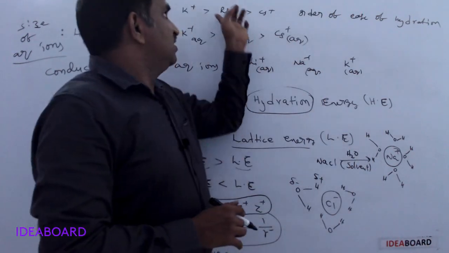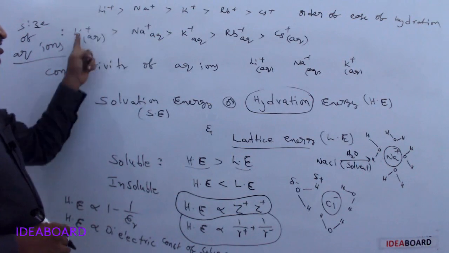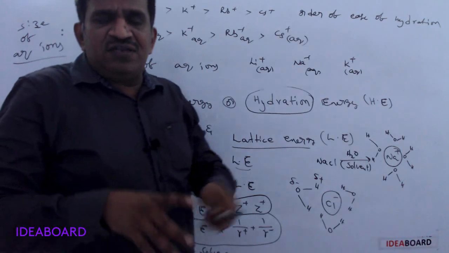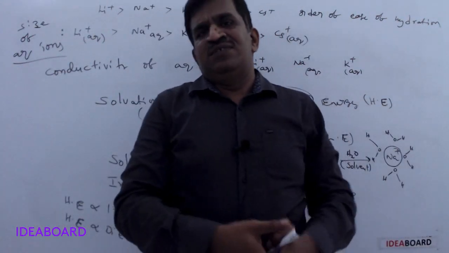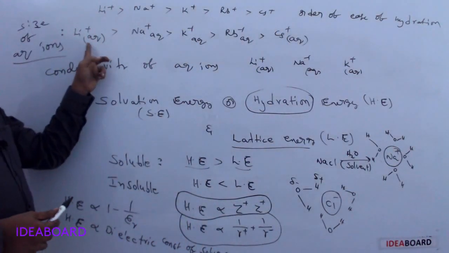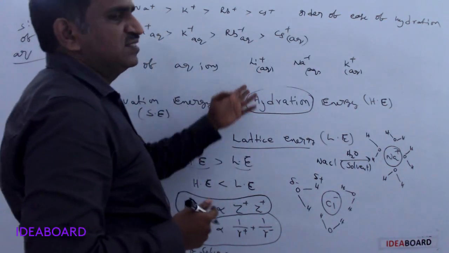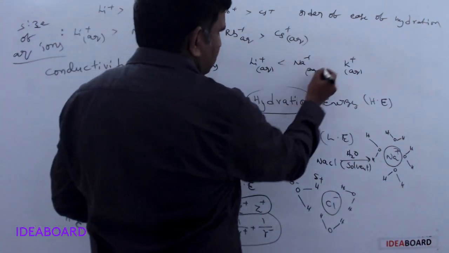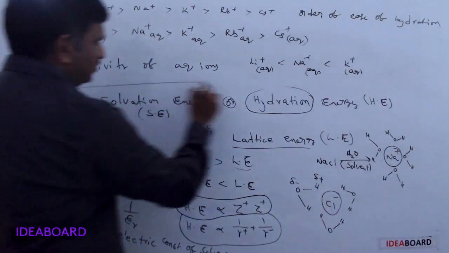But lithium plus is highly hydrated, surrounded by more water molecules. When you are surrounded by more persons, you cannot move freely. In the same way, lithium plus cannot move freely. So lithium plus aqueous ion has less conductivity, next sodium plus, and next potassium plus. That is about conductivity.